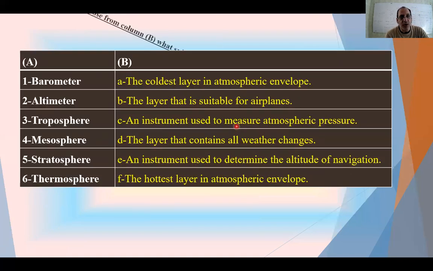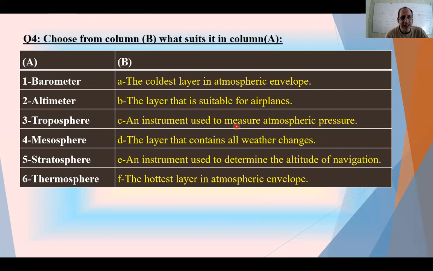Choose from A what suits it from B. Let's see the barometer. An instrument used to measure atmospheric pressure. Bravo, so here 1 goes with C. The altimeter is surely the device. Let's see which one of these. An instrument used to determine what? The altitude of navigation. It means the elevation above the sea level. So that is A.